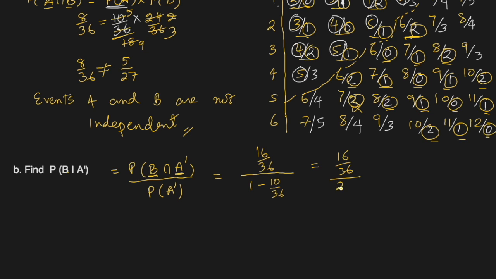Divided by 26 out of 36. That's what 1 minus 10 over 36 is. 36 and 36 can cancel, so 16 over 26, or 8 over 13, will be the similar form of this one.